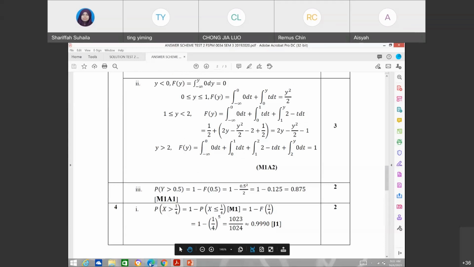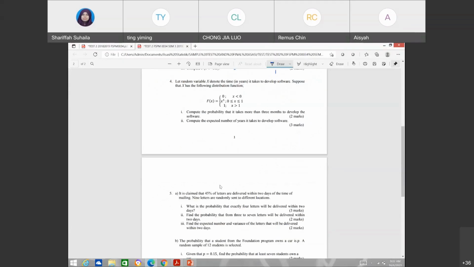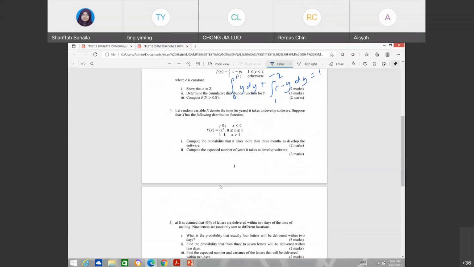Okay, question 4. Okay, you have capital Fx. Compute the probability that it takes more than 3 months to develop the software. Okay, so kamu nak selesaikan adalah probability x greater than 3. So it's the same thing as 1 minus probability, katakan macam itulah, x less than equals to 3.